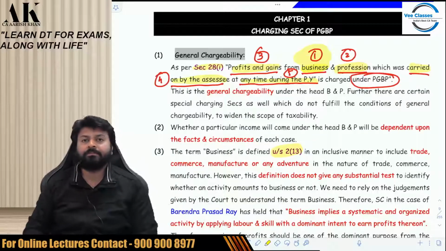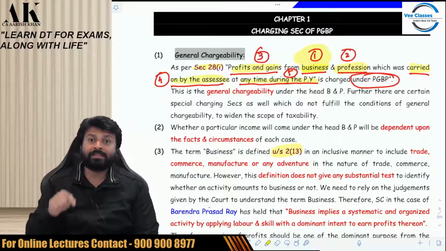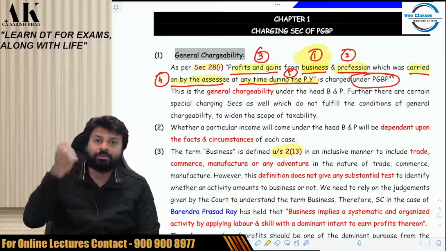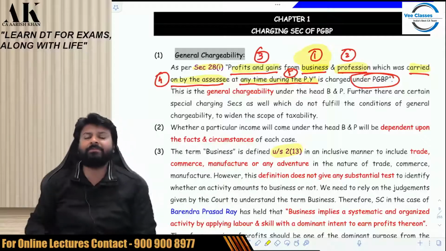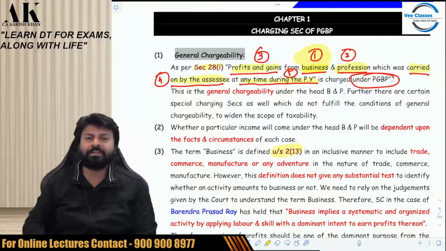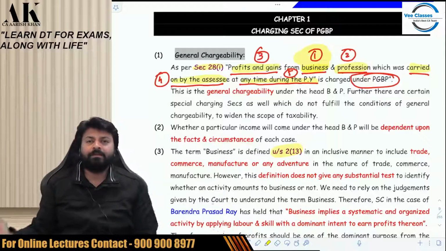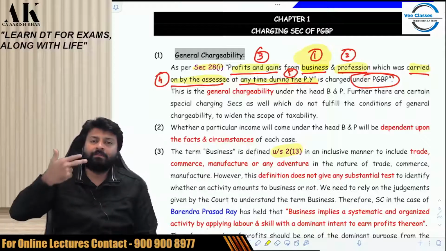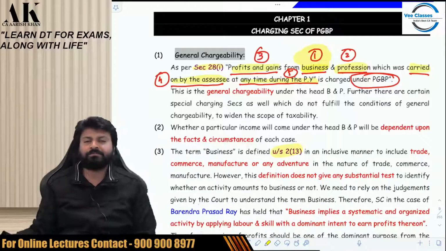Therefore, the income tax law has played a gimmick here by giving the definition of business as inclusive. They are not exhaustively defining business. They are telling us the list which is covered in the definition of business. Let's see. Business includes trade, commerce, manufacture in the nature of adventure.